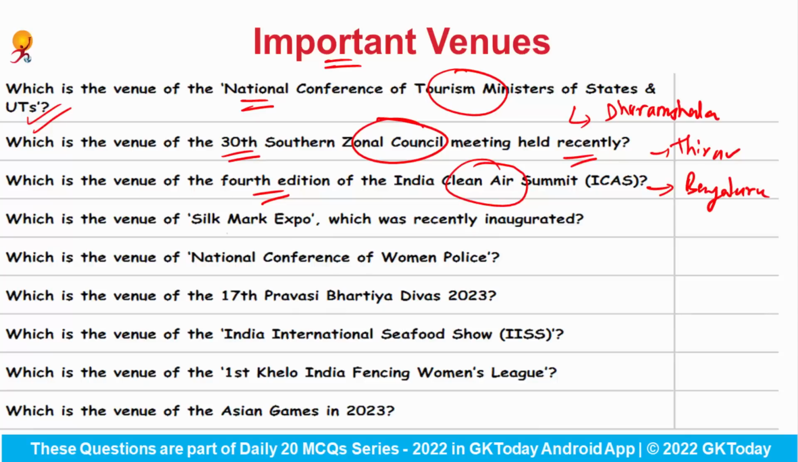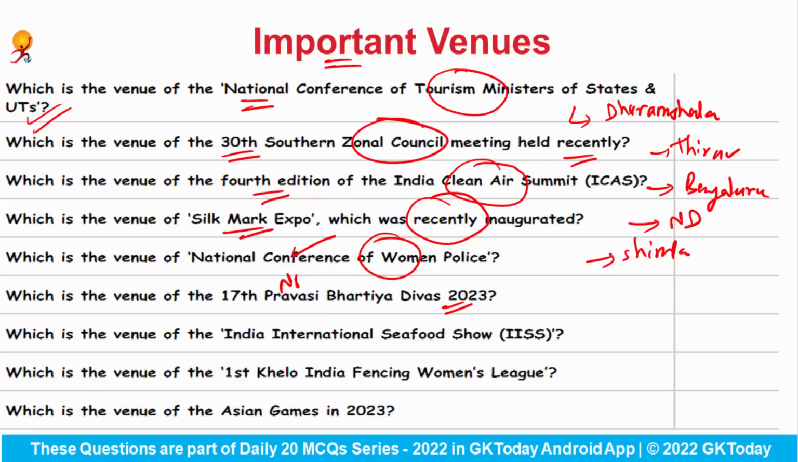Which is the venue of the Silk Mark Expo, which was recently inaugurated? Answer would be New Delhi. Which is the venue of the National Conference of Women Police? So answer would be Shimla. Which is the venue of the 17th Pravasi Bharatiya Divas 2023?